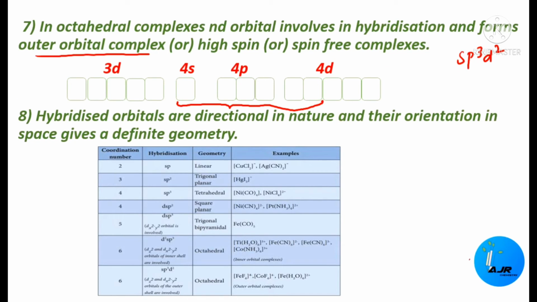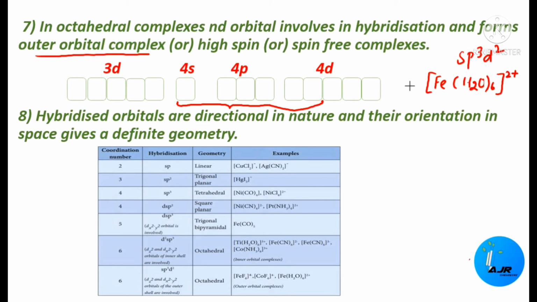So 1 s, is it not? 3p, p3 and d2, right. So let me give an example for this type of complexes. Fe(H2O)6 2+. Okay, this is an example for this category, right?